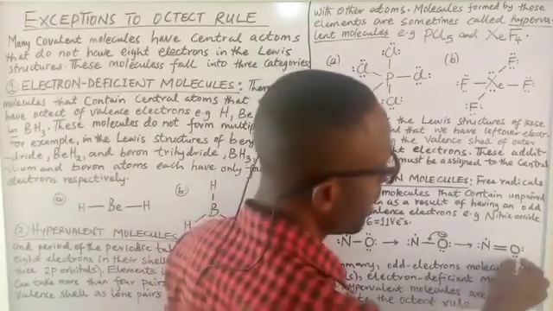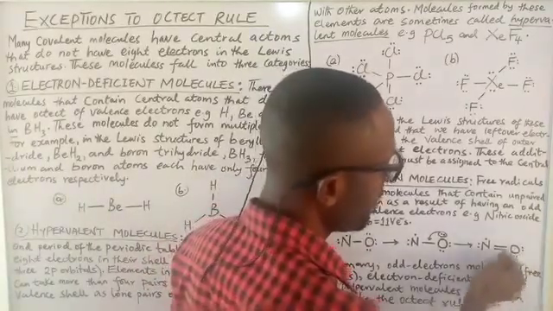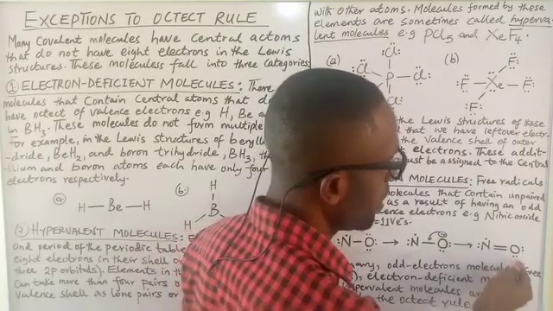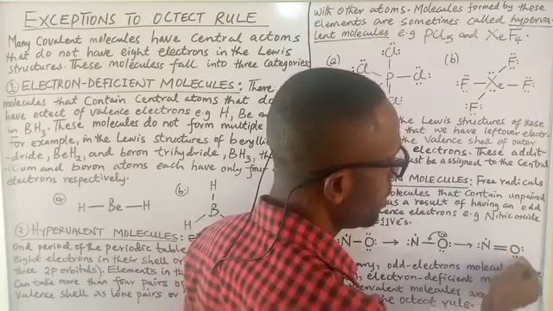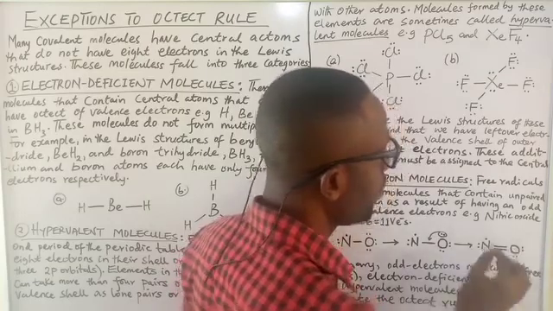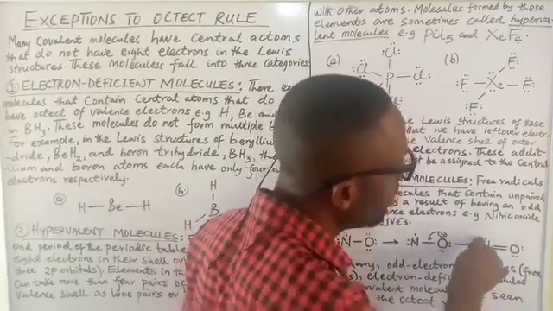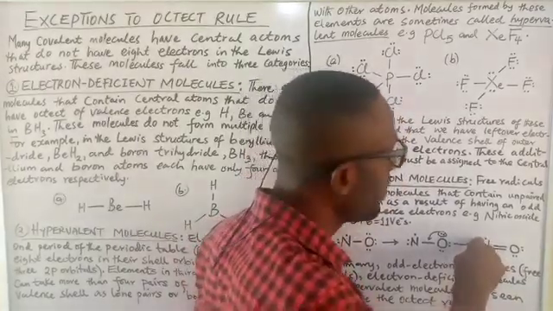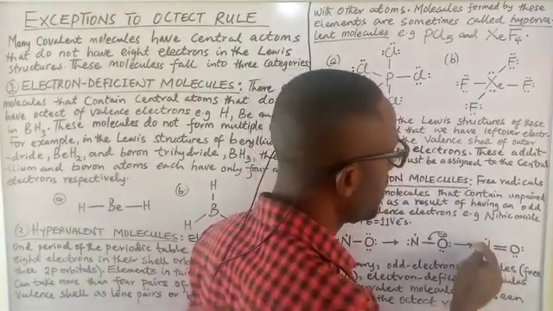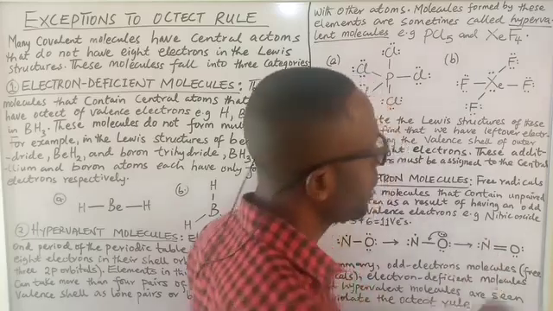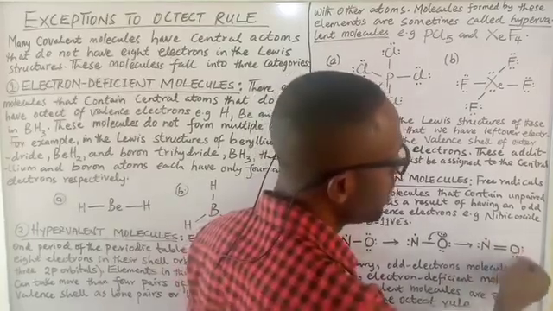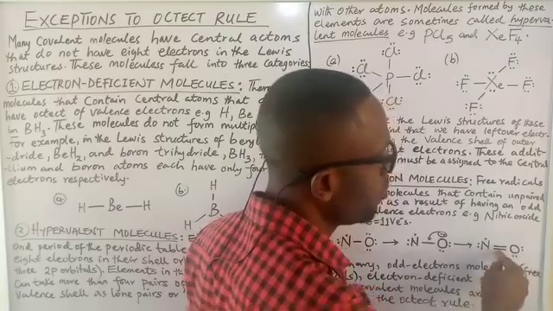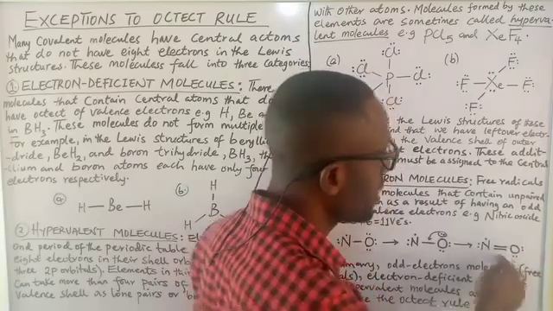At the end of the day, we now have 2, 4, 6, 8. Remember, each of these is 2. So you have 4 electrons here, 6 and 8. Oxygen is okay. But because there is only 1 unpaired electron here, it can never be 8, all right? It can never be 8. So you have 2, 4, 6, and 7. Oh, okay, if oxygen decides to give up another lone pair of electrons and come here, yes, oxygen will now become 2, 4, 6, 8.